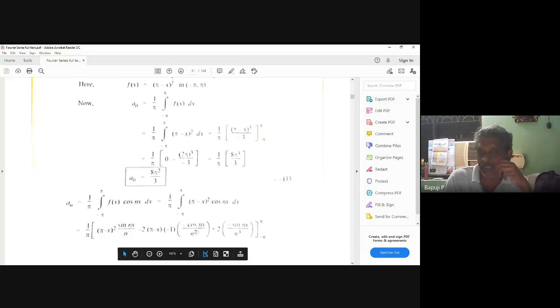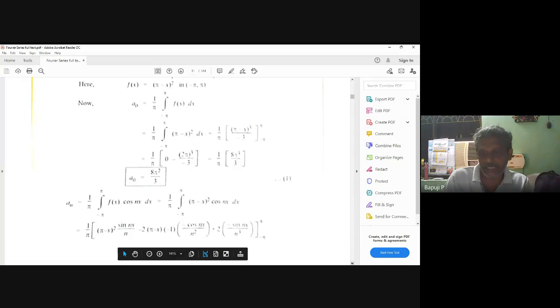This is what? Cos n pi. Cos of minus theta is what? Cos theta. Yes, cos of minus theta is cos theta. Cos n pi is minus 1 power n. Cos even pi is plus 1. Cos odd pi is minus 1. So this is waste, this is waste, this is upper limit waste, only lower limit will stand. If you apply, already minus, here plus, this cos of minus n pi is minus 1 power n. So what you will get actually, 2 into this becomes 2 pi. This is what? Minus 1 power n by n square.